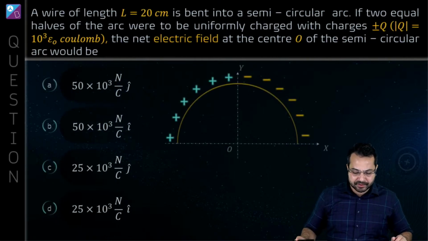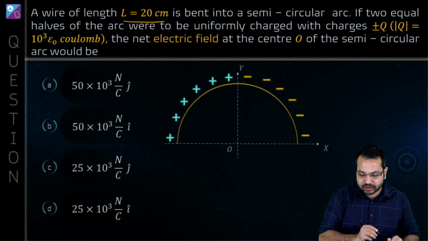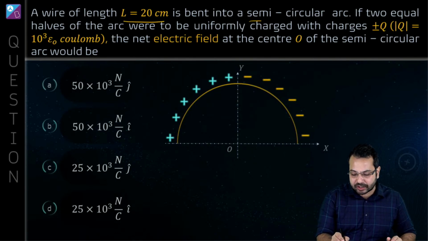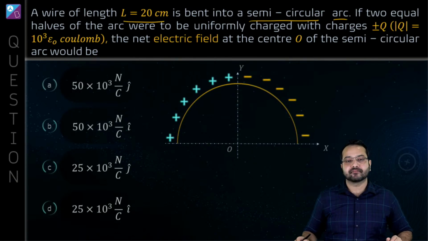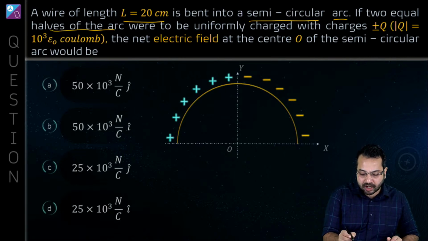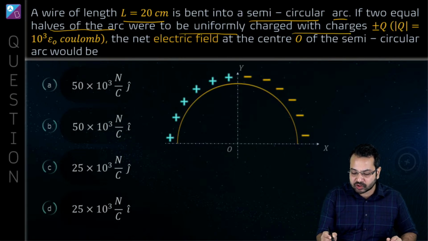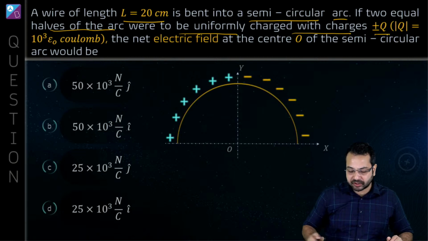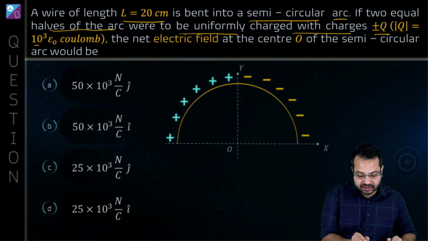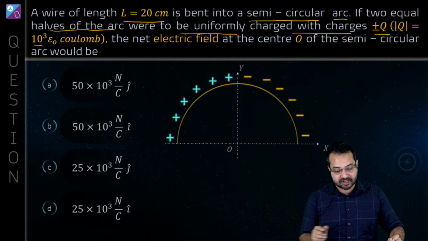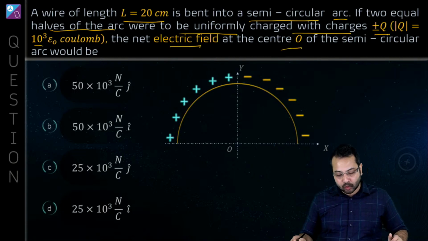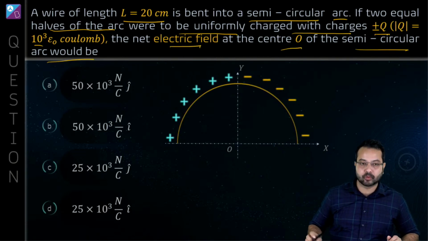All right, so what do we have here? We have a wire of length 20 centimeter. It is bent into a semicircular arc. If two equal halves of the arc were to be uniformly charged with the charges plus minus q, the magnitude of charge is 10 to the power 3 epsilon naught Coulomb. The net electric field at the center O of the semicircular arc would be.